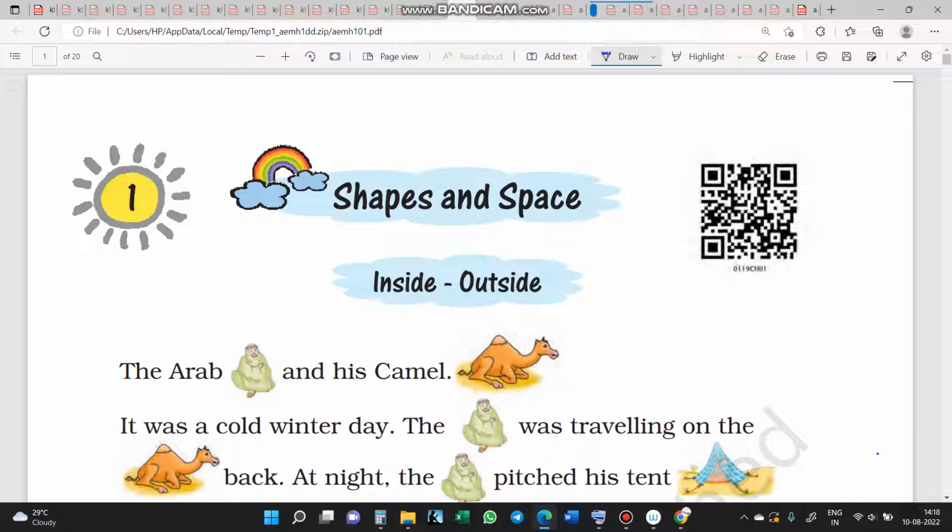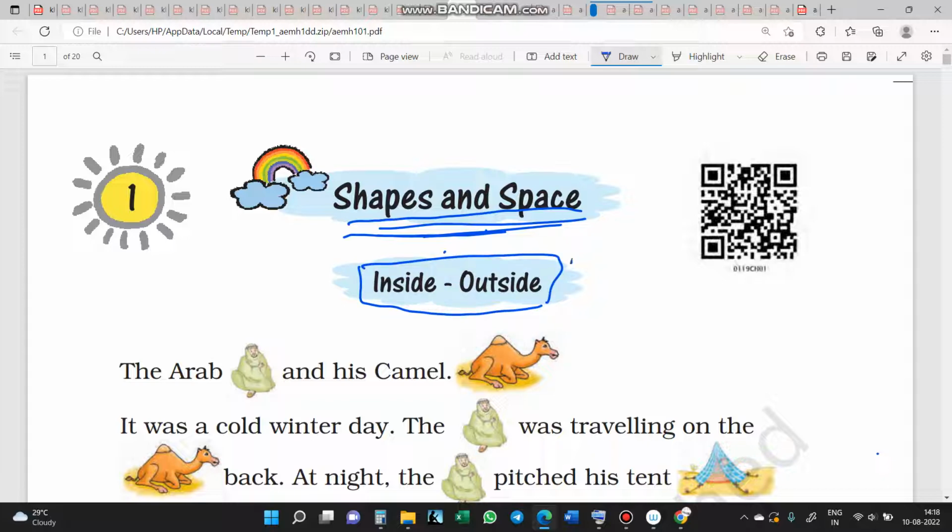I have come with a lecture on mathematics, class 1, NCERT book. This is chapter 1. I take it from the NCERT mathematics book. The title of the chapter is Shapes and Space. First, we emphasize inside and outside.